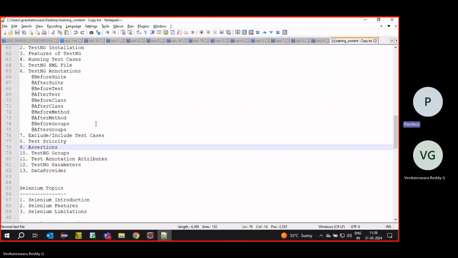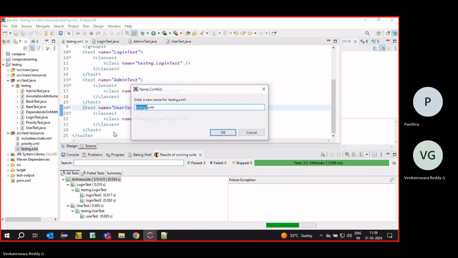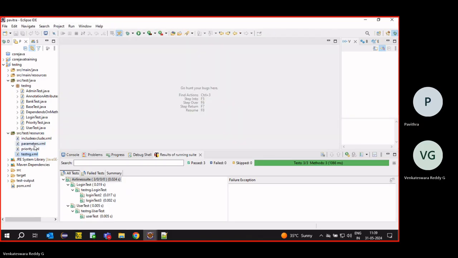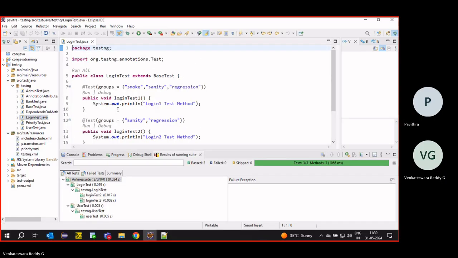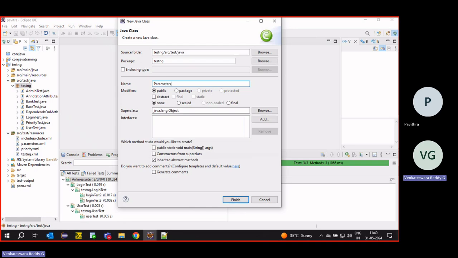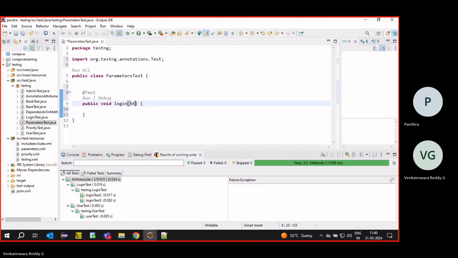Then parameters. I will create one more class, ParametersTest, with a test method, void login, taking a String username and password.